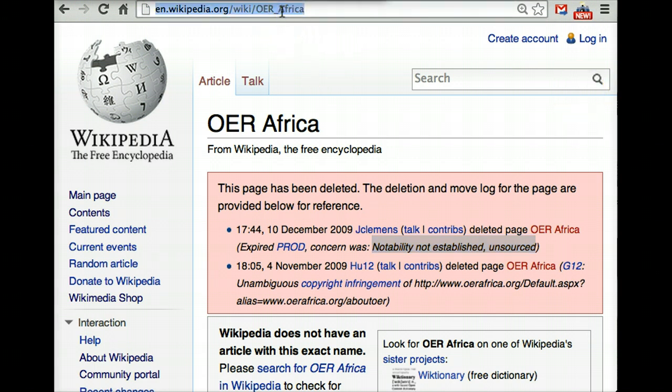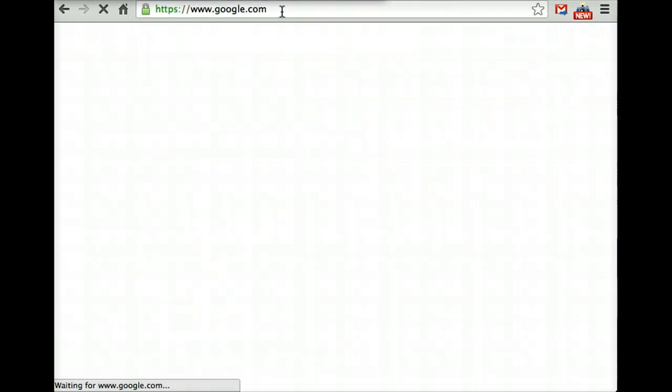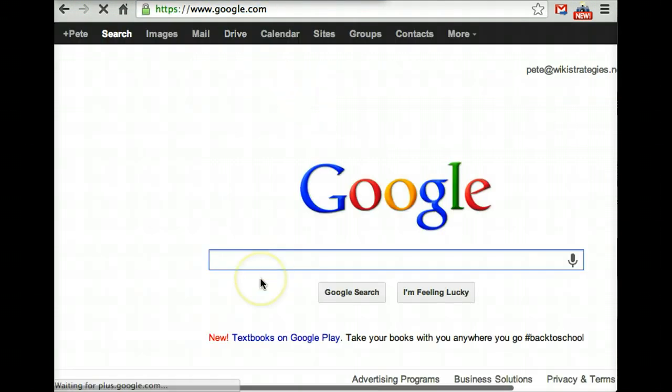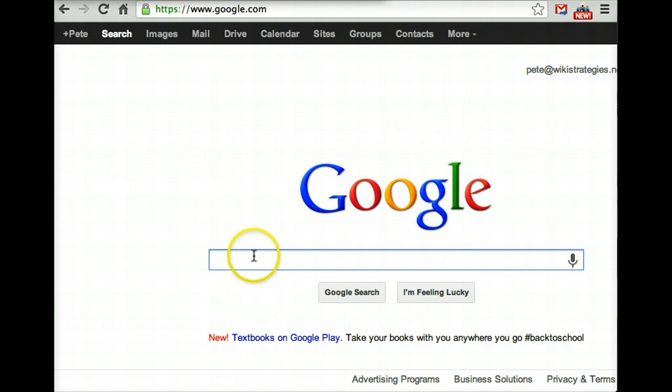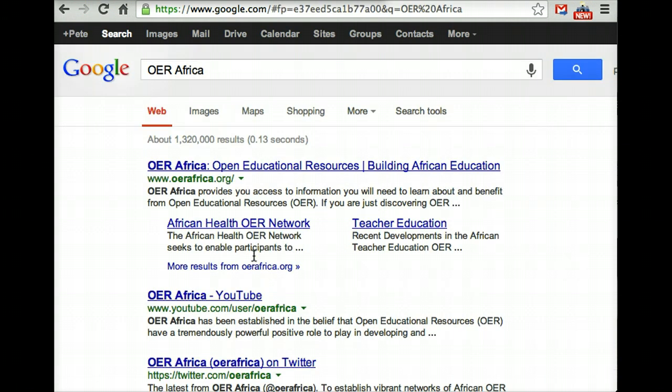So let's go to Google. And I'm going to just type in OER Africa into the search engine. So we immediately have several results come up.